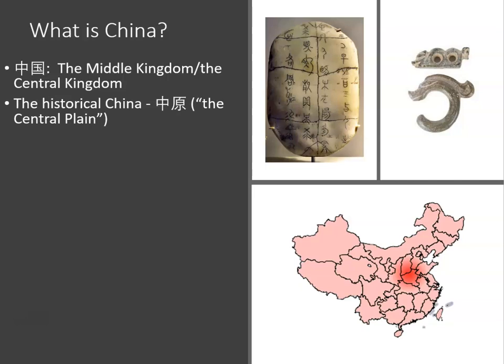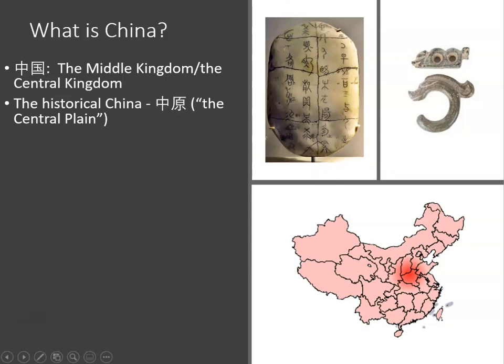Now, one of the most significant discoveries of archaeology was made in Henan province, Anyang city. In the beginning of the last century, it was the discovery of the so-called oracle bones. So here on this photo, we can see a fragment of the oracle bones.